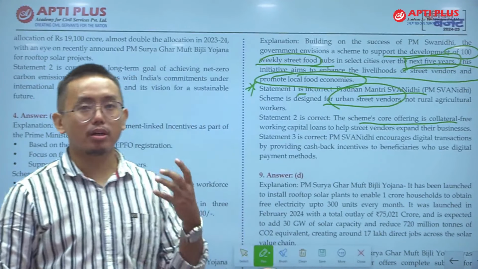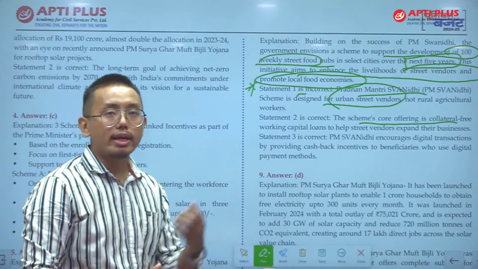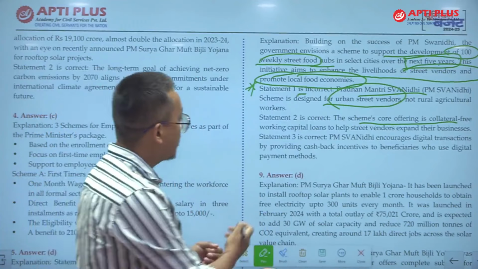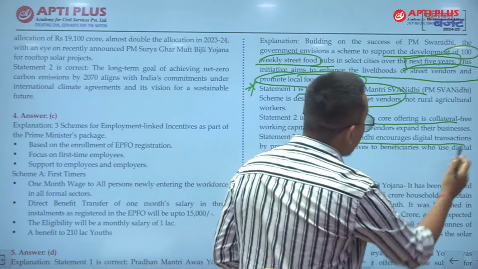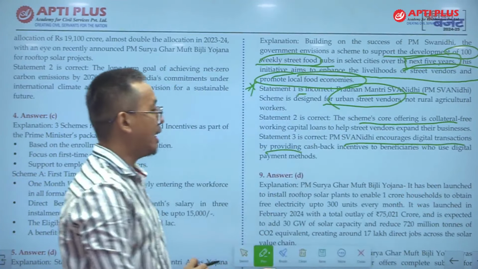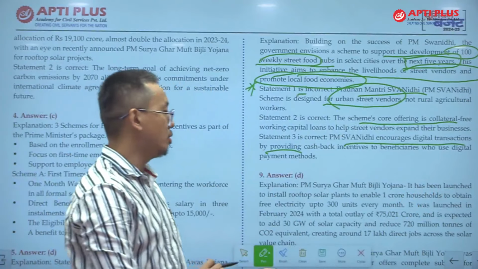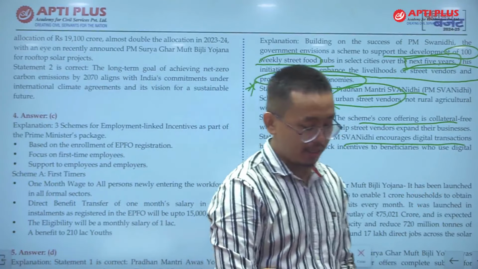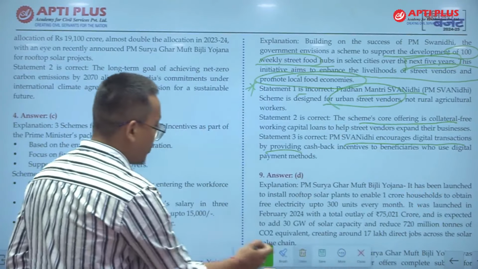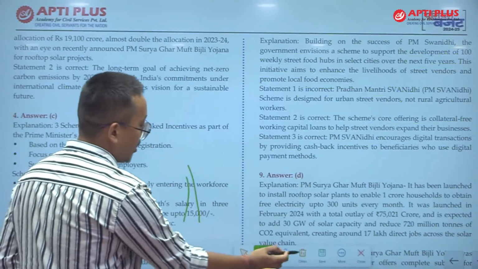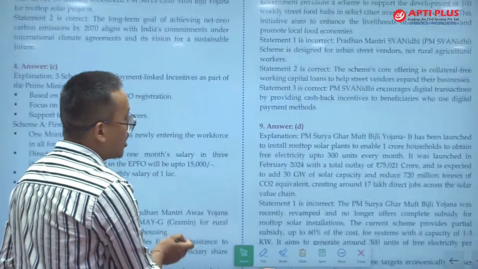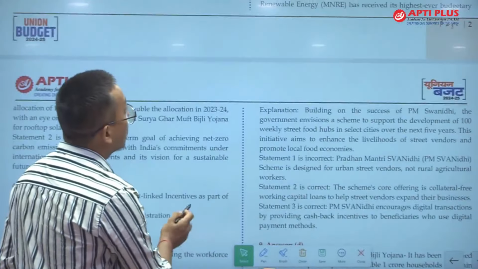For instance, they do not have to give a mortgage, etc. And statement 3 is PM Swanidhi encourages digital transactions by providing cashback incentives to beneficiaries who use digital payment. So जिसने digital payment के through payment करेगा उनको reward दिया जाएगा. So this is an important question.